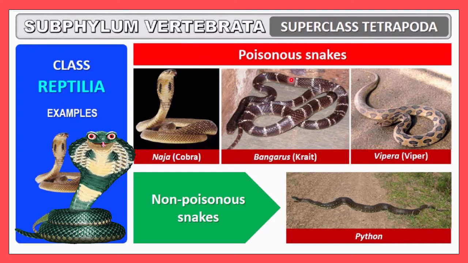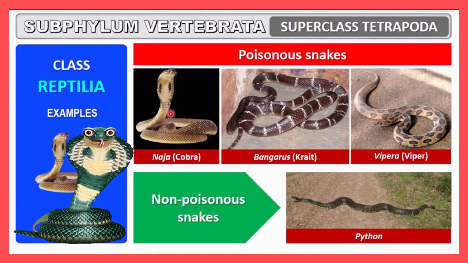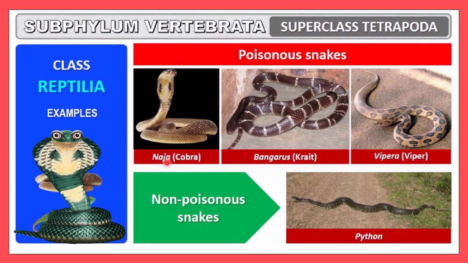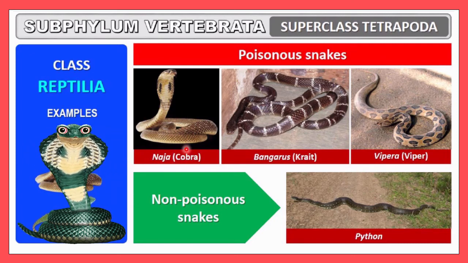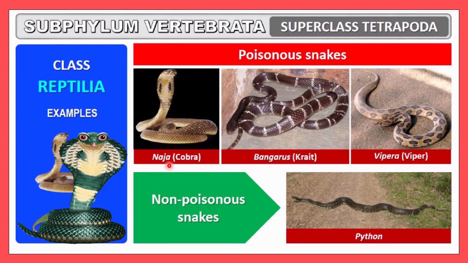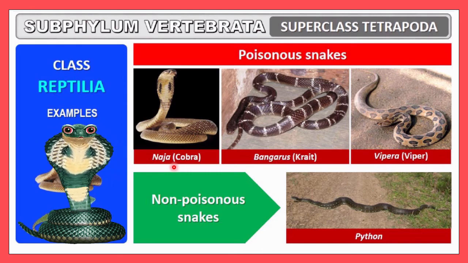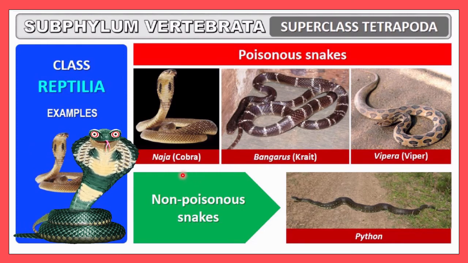Okay, so all these types of snakes, you know very well, there are so many kinds of snakes present on the earth. Some examples, as you can see in the photograph here: Naja, the cobra. The scientific name for the cobra is Naja naja. The full scientific name: Naja is the genus, and the species name is also Naja. So Naja naja is the scientific name of a cobra.